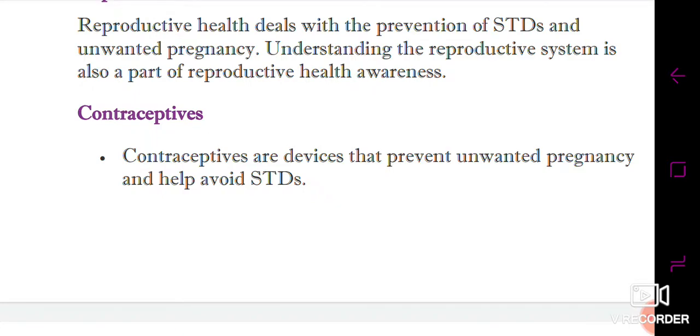If zygote formation does not take place, then how does fertilization occur? So this is also a basic important point which controls the population.